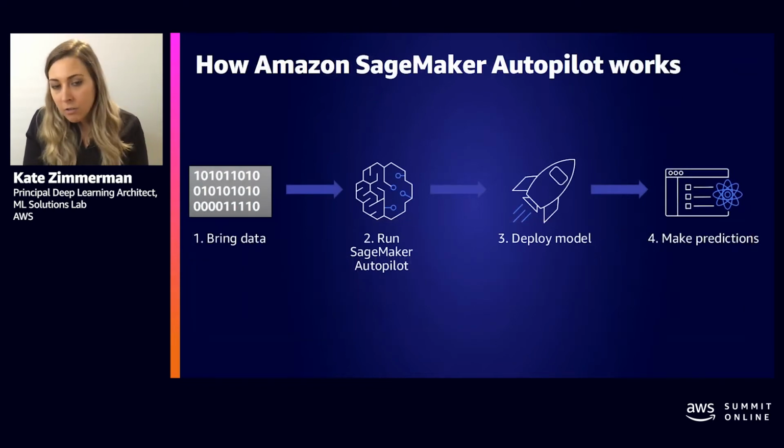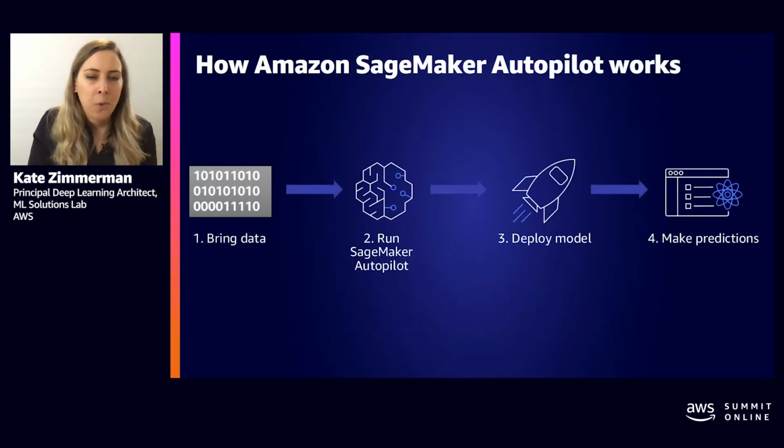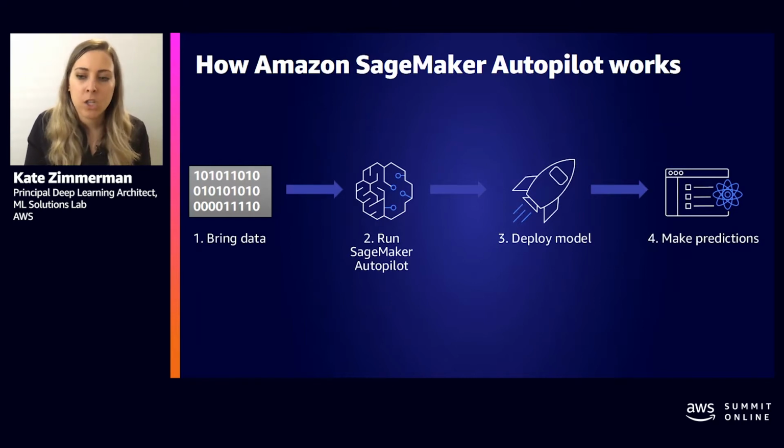So at a very high level, Autopilot works like this. With SageMaker Autopilot, you provide a tabular data set and select the target column to predict. This could be something like a number, so a house price could be an example here, which would be called regression. Or it could be a category, so spam, not spam, which would be called classification. SageMaker Autopilot will automatically explore different solutions to find the best model for your data. And then you can directly deploy that model into your production environment with just one click.